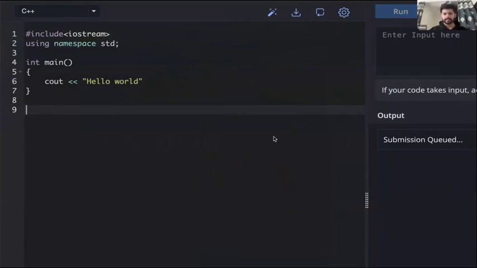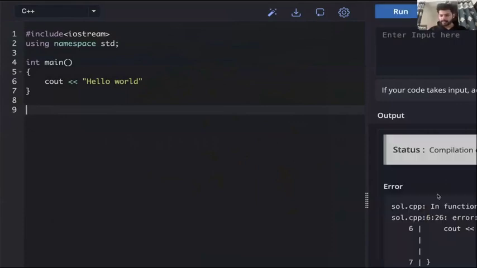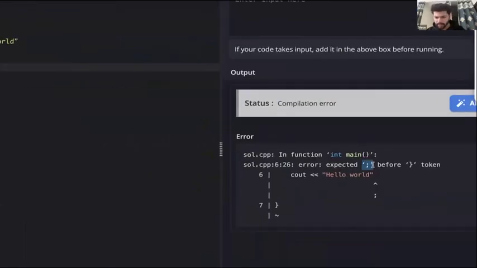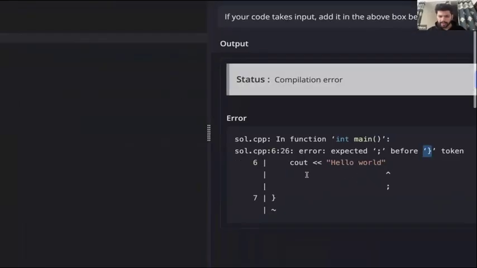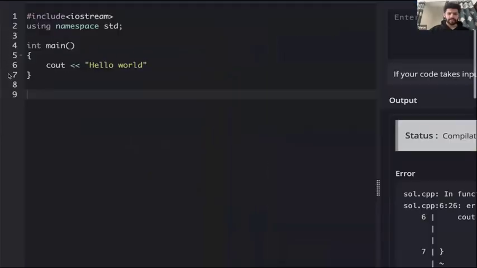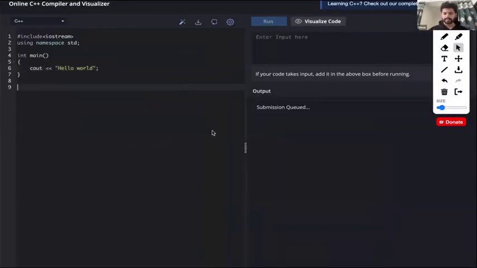Let's try to run this, because there are certain rules that we have to follow. If you see here, it throws an error saying expected semicolon before this closing bracket token. So after cout, you haven't put a semicolon. A semicolon is like a full stop in English. We have to tell that the statement is complete here.